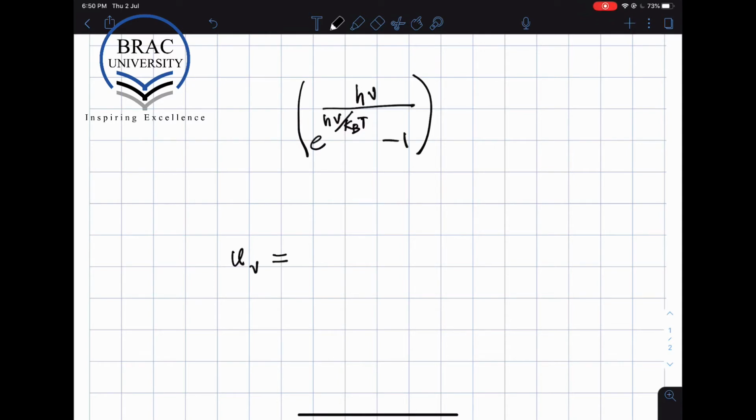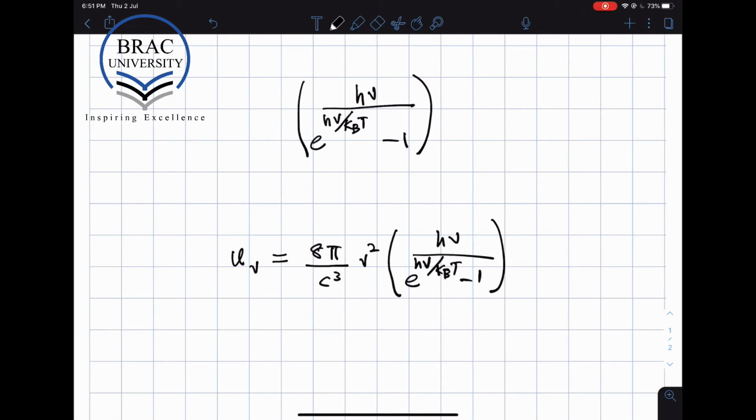The number of modes counting would be the same as before, so that number is going to be 8 pi by c cubed nu squared. But now the energy associated with each of these modes is going to be given by the Planck distribution. So this is going to be our new formula.